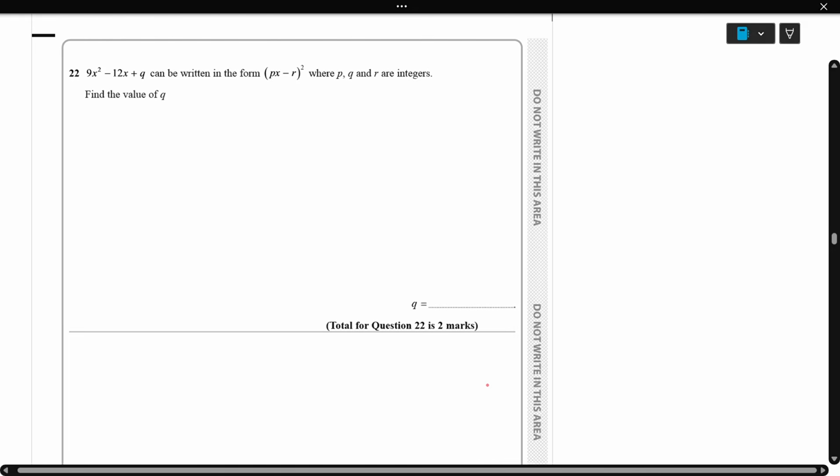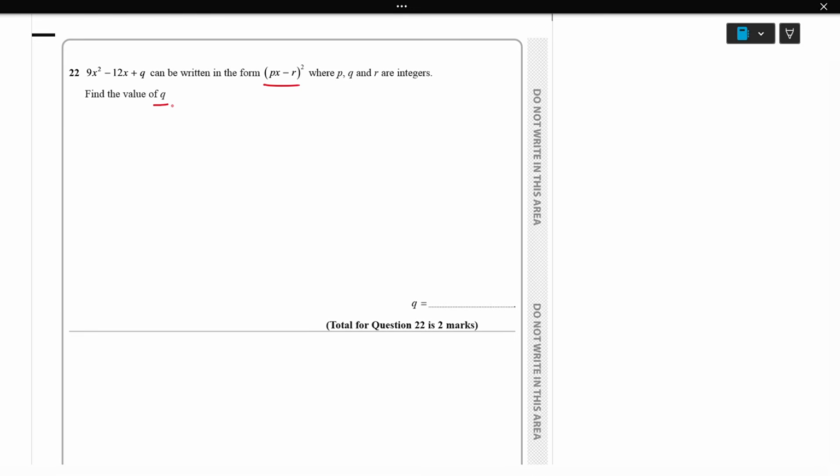Next, question number 22. Here a quadratic is given, so we can write it in this form. We need to find the value of q. So 9x square minus 12x plus q equals px minus r whole square.